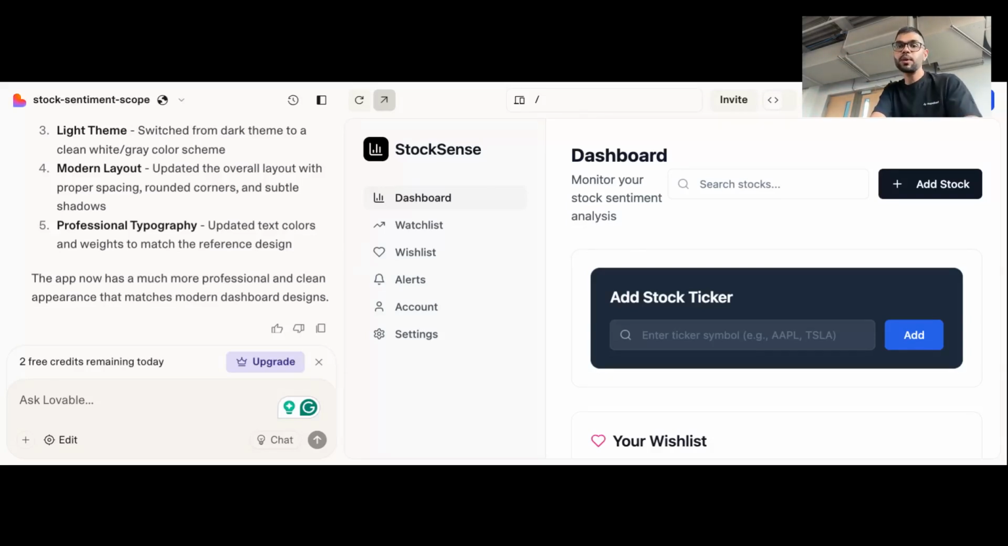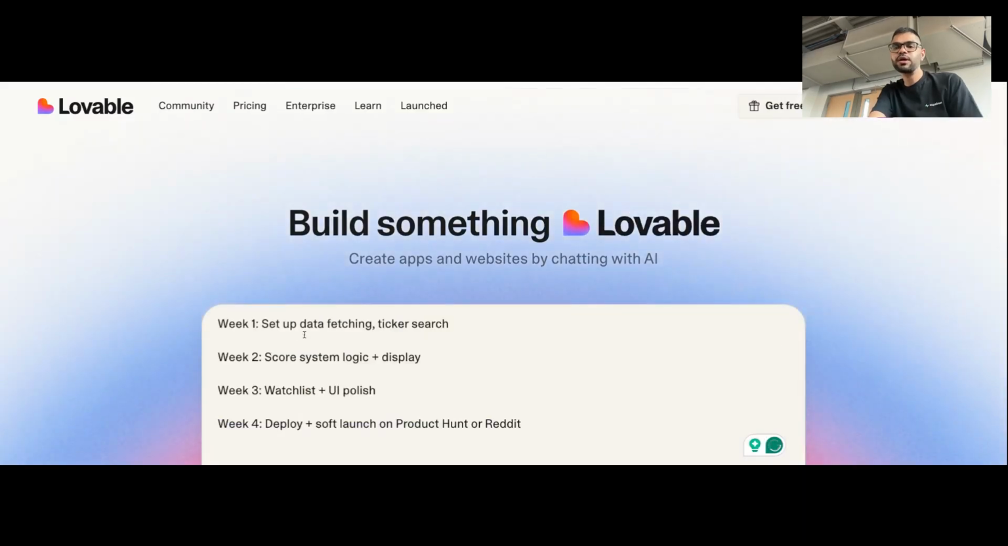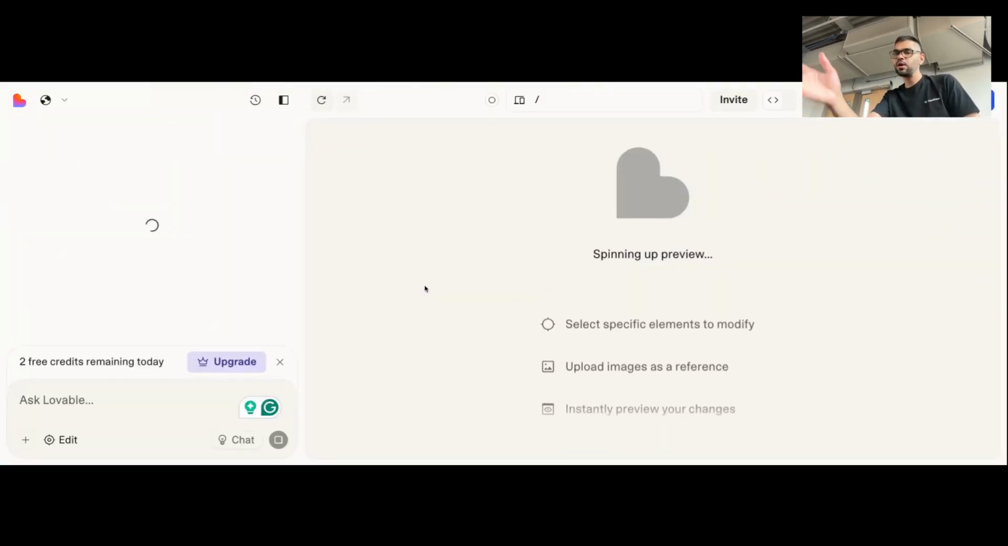Yeah. So I'm going to copy the PRD here, and let's start a new one, that way we're not messing up this one. I'm going to paste the PRD here, and then I'm going to let it go, and it's going to do its thing.